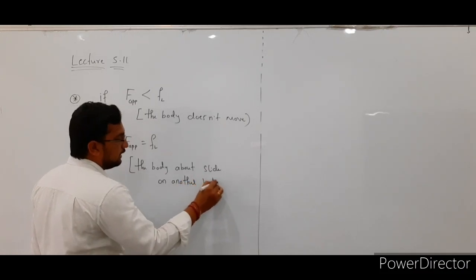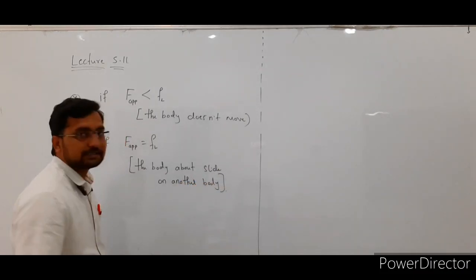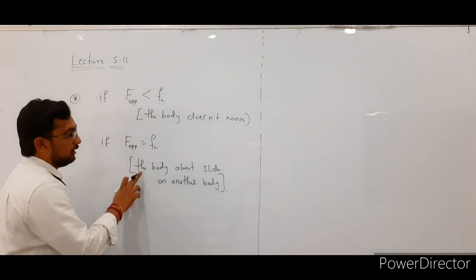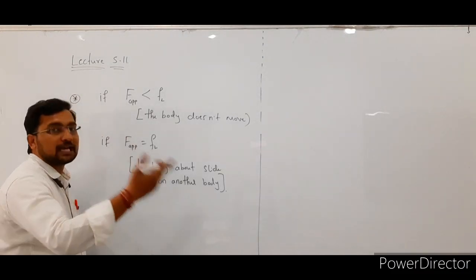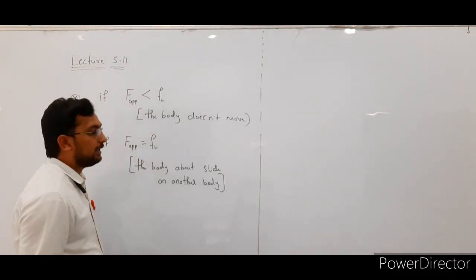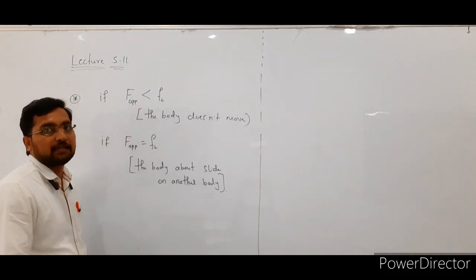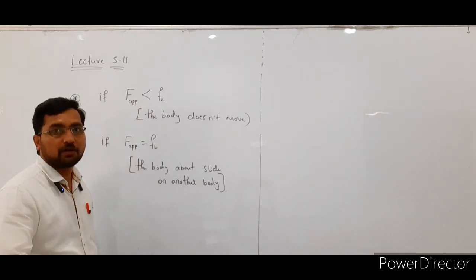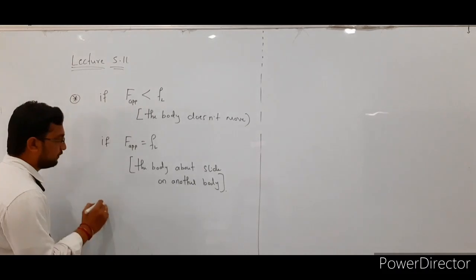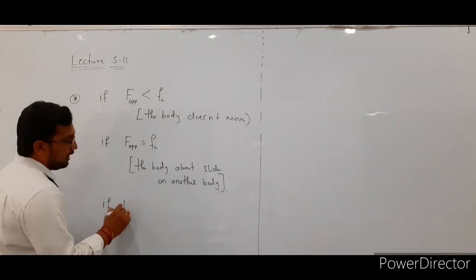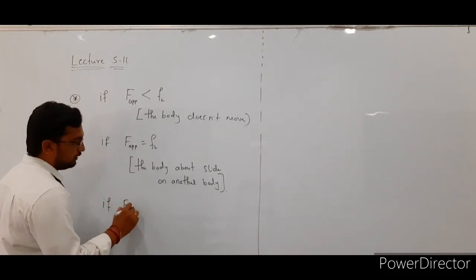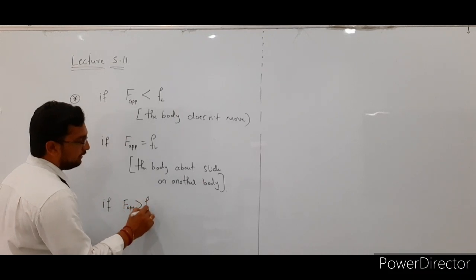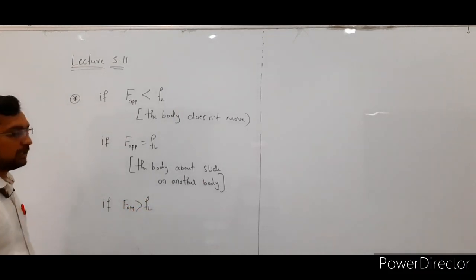But in this case the actual motion of the body has not yet started. The condition is, the body is about to start its journey, but the actual motion of the body has not yet started.